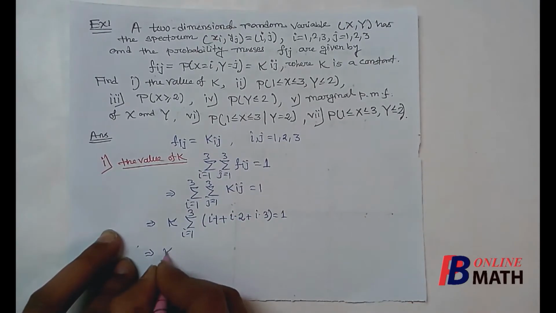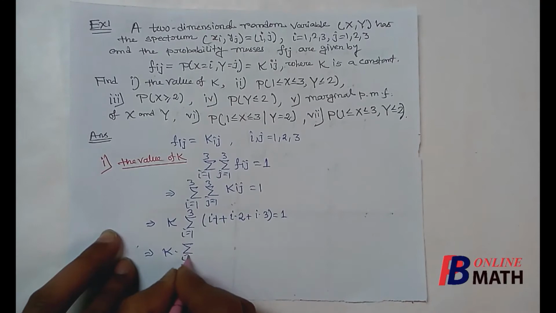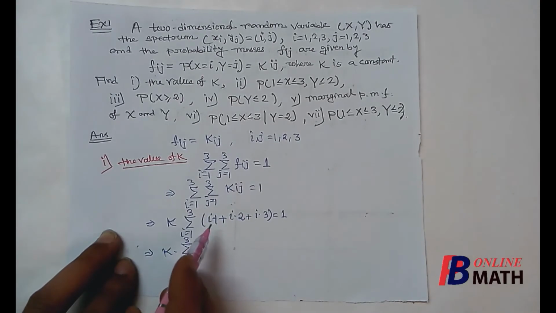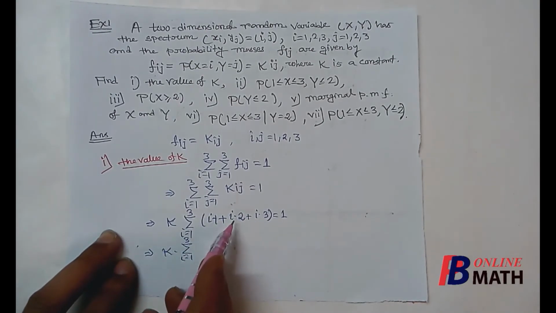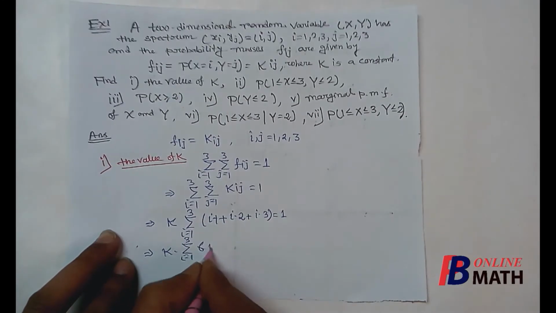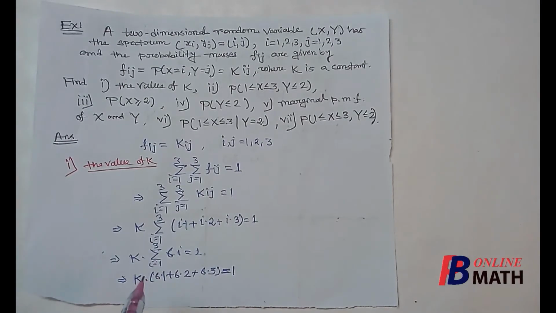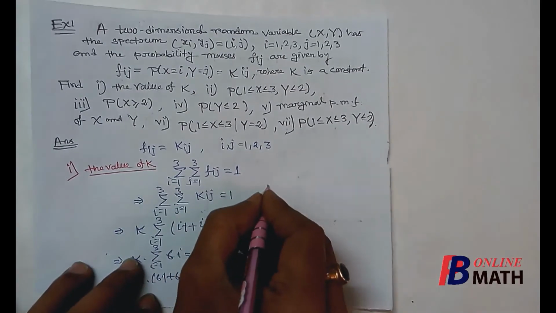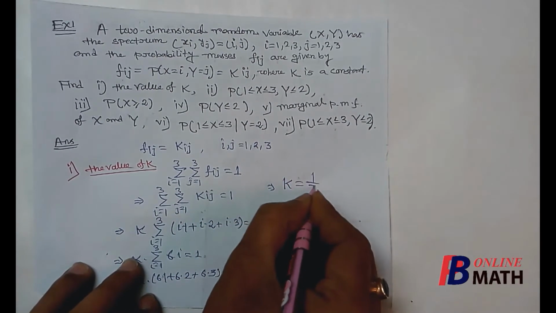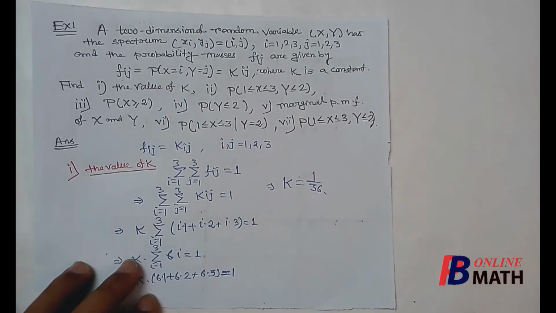From here we find that k into the summation over i from 1 to 3. If we add all this, we have 3i plus 2i plus i. So it is 6i. So 6i equal to 1. Now if we apply the sum on i, then it is 6 into 1 plus 6 into 2 plus 6 into 3. So if we add all this, we find that it's 6 plus 12, 18, plus 18, 36. So k into 36 is equal to 1. So from here we find that the value of k is 1 by 36. So this is the first part of the solution.